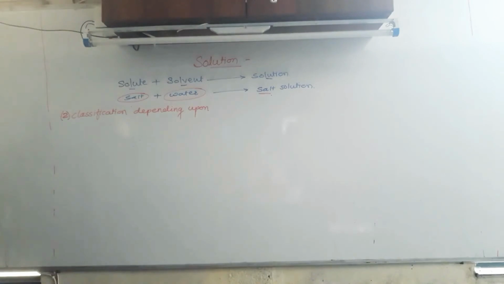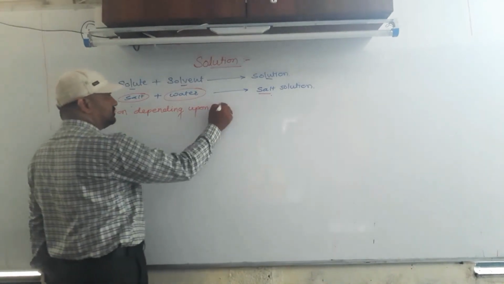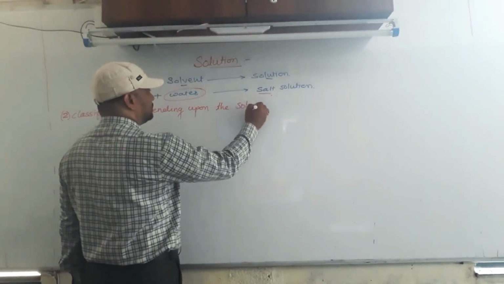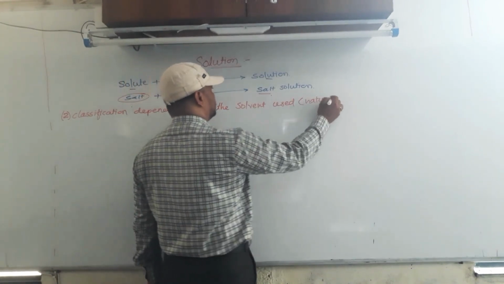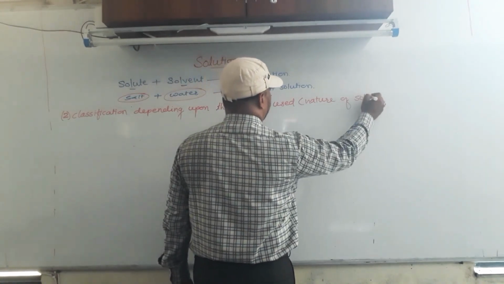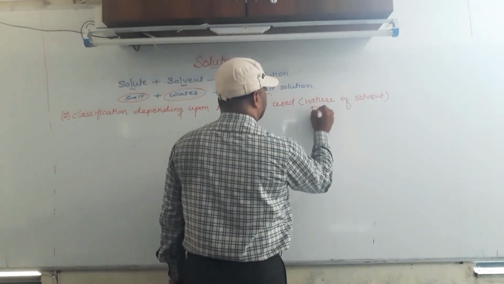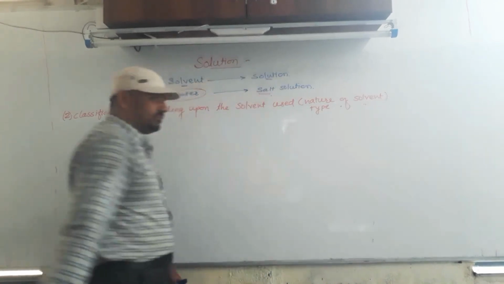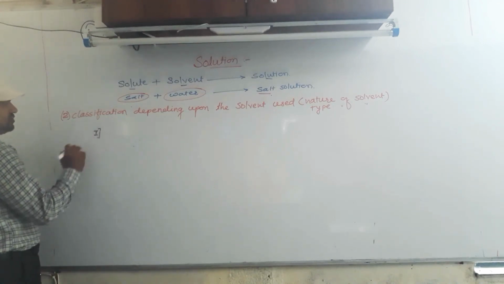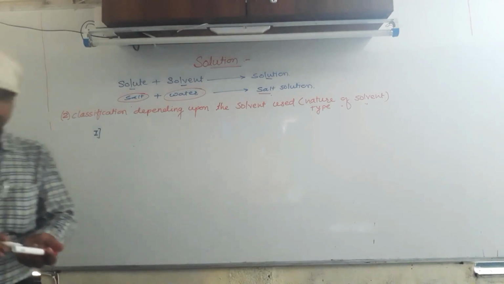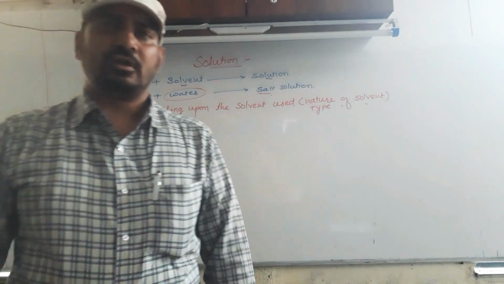Then the next classification. This classification depends upon the solvent used, meaning the nature of the solvent or type of solvent. In this classification, most solutes dissolve in water. Hence water is called the universal solvent.